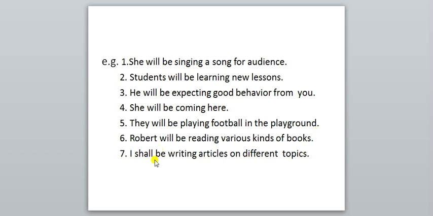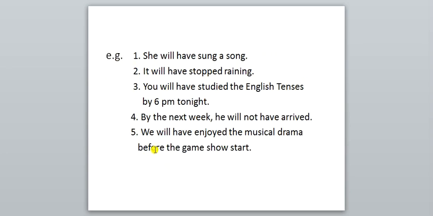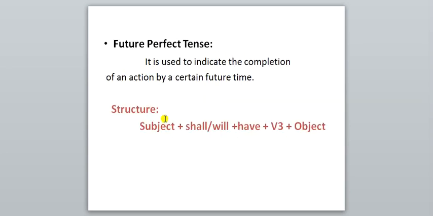Will be, shall be, V1 plus ing means singing, learning, expecting, coming, playing, reading and writing. These all are showing that which tense is there? Future continuous tense is there. Let's move to future perfect tense. Future perfect tense. Perfect means the what is the action is completed.